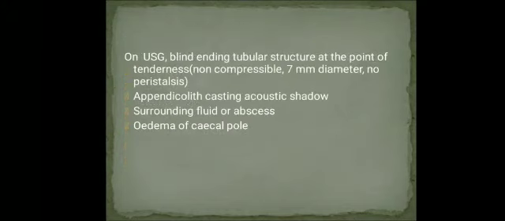In ultrasound, the typical feature of acute appendicitis is a blind-ending tubular structure at the point of tenderness. It is non-compressible, 7 mm or more in diameter, and there will be no peristalsis. So these are the important features. Sometimes there will be an appendicolith casting an acoustic shadow. Sometimes there will be fluid or abscess surrounding the appendix, and the cecal pole will have edema.